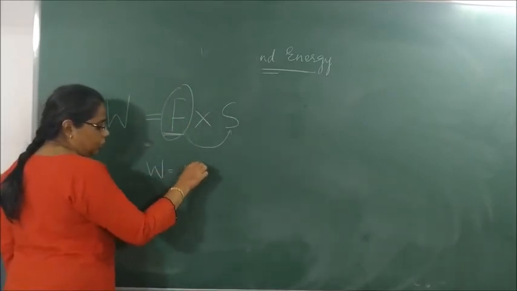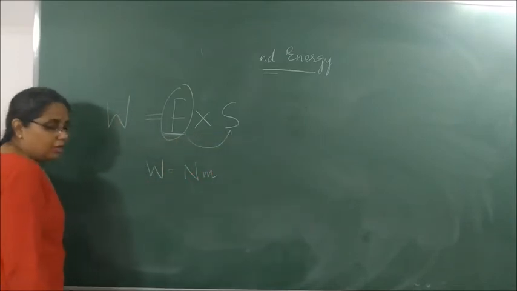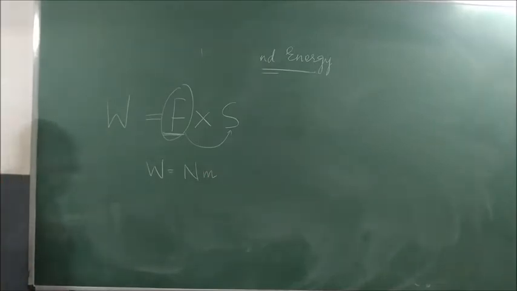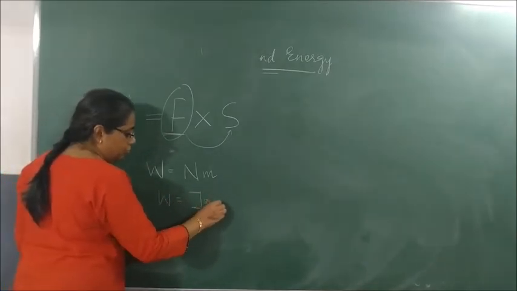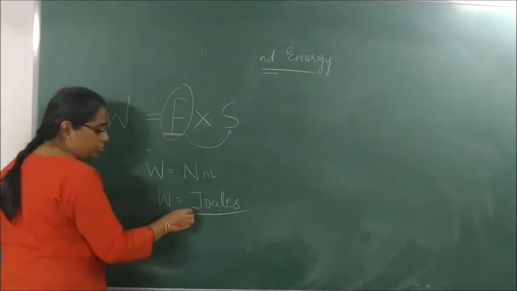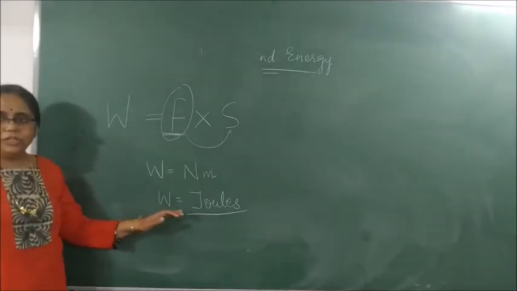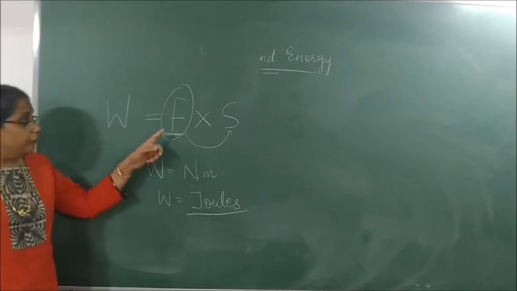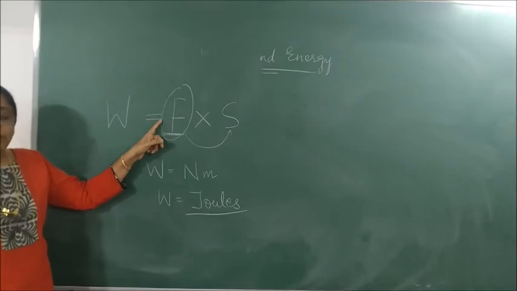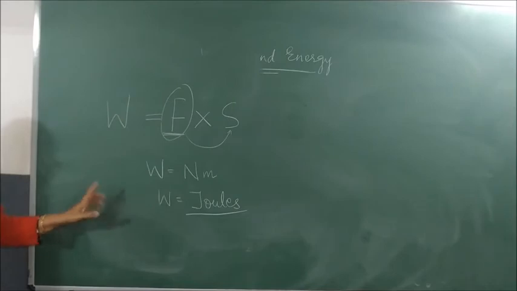Now, what is the unit of work? This is Newton, correct? And this is what? Meter. So work done is measured as what? Newton meter. Or this Newton meter is said to be what? Joules. Some people call it joules. But okay. So work is always measured in joules. What is 1 joule? When a force of 1 Newton displaces a body by 1 meter, a work of 1 joule is done.